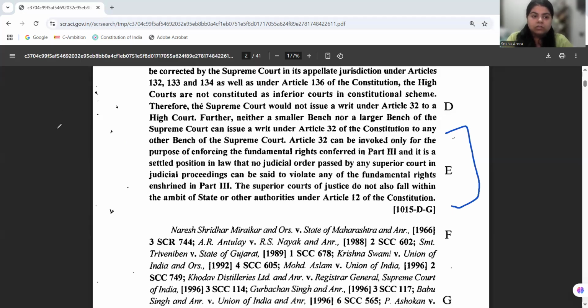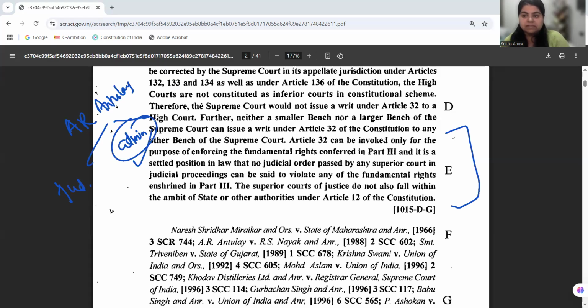So this was also one of the discussions in Antulay, where we were dividing the role of the court into two kinds. One is judicial and one is administrative. So when the judiciary is exercising administrative roles, it may fall within the purview of state under Article 12. But in the case of judicial roles, when it is discharging justice, we cannot say it is a state, because we cannot say that courts themselves are violating the fundamental rights of the individual.